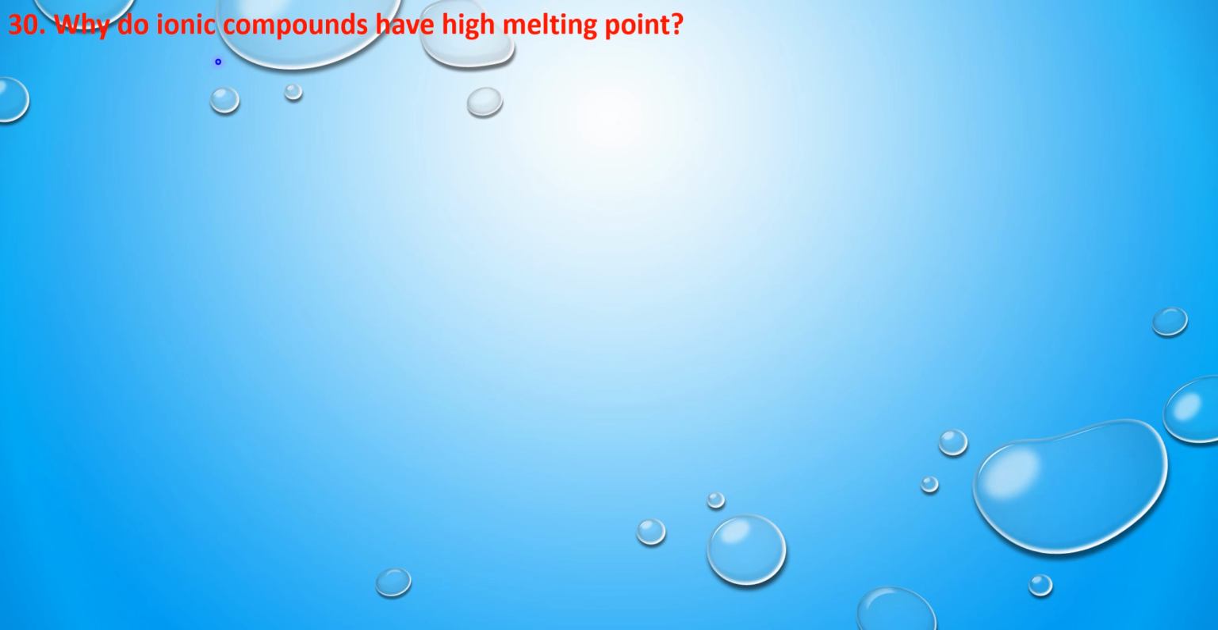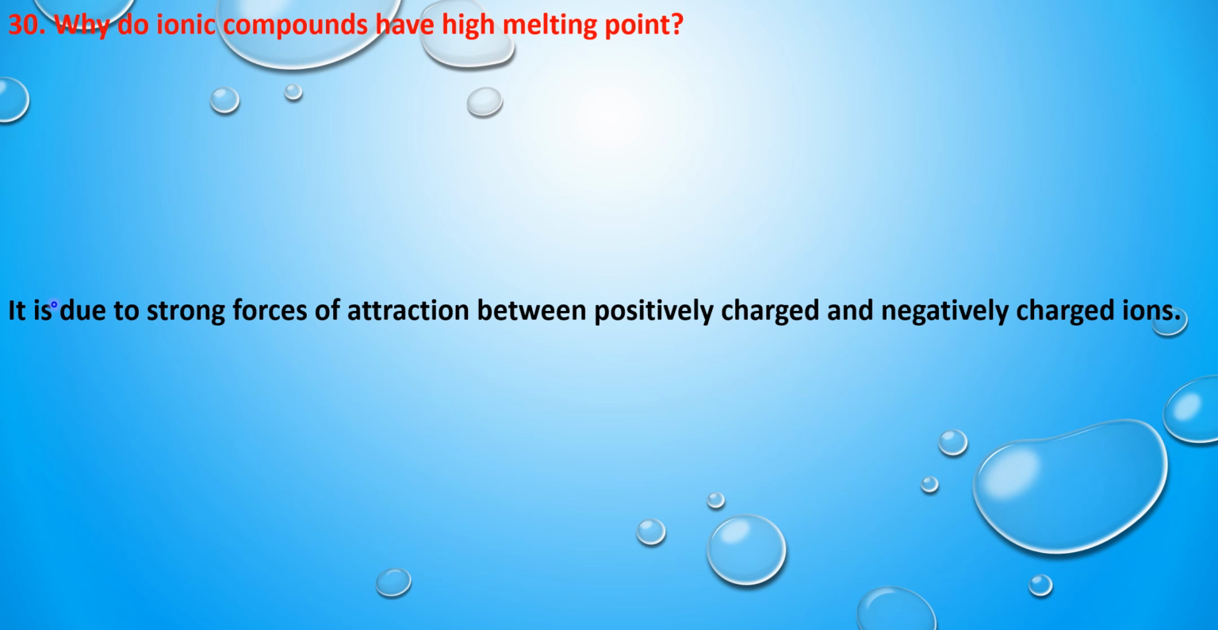So the next question is, why do ionic compounds have high melting point? So ionic compounds are formed by positively and negatively charged ions. Due to the positive and negative charges, there is a high force of attraction between the ions. Hence ionic compounds are strong in nature. Hence to separate these ions we need high amount of energy, hence they require high heat, hence they are having high melting point. So the answer is, it is due to strong force of attraction between positively charged and negatively charged ions.